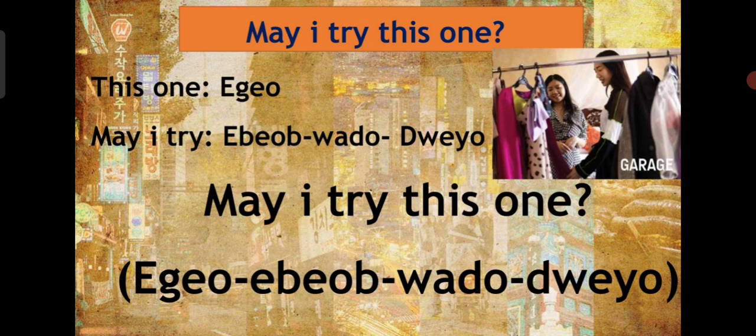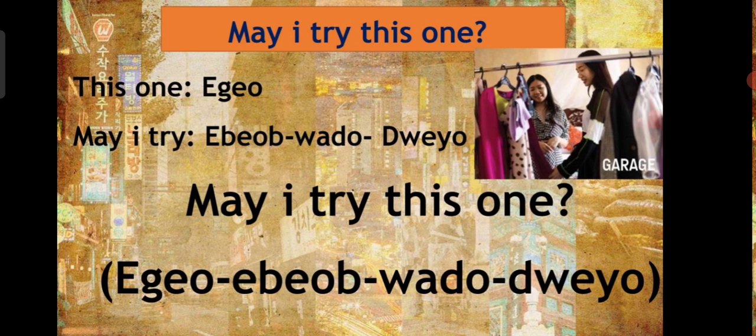It's a little bit lengthy, a little bit difficult, but with the passage of time you will understand and memorize all the phrases. So for now just write it down and repeat after me. Ego ibo bado deo. This is what we say when we ask someone in a shopping center or a mall, may I try this one? Ego ibo bado deo.